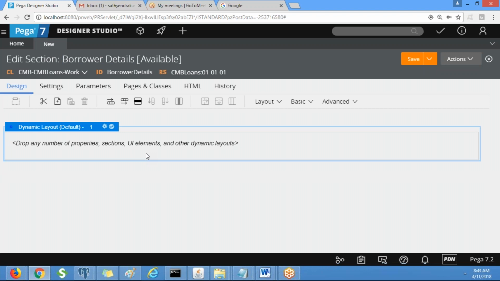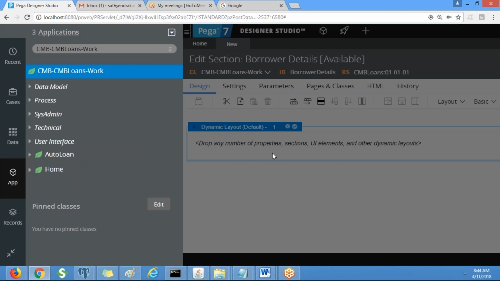Okay, so here we are going to work on a scenario. First, we will capture the borrower details. If the borrower selects marital status as yes, then we need to display his spouse details also. So we need to display spouse details whenever the user selects marital status as yes. Use the properties.